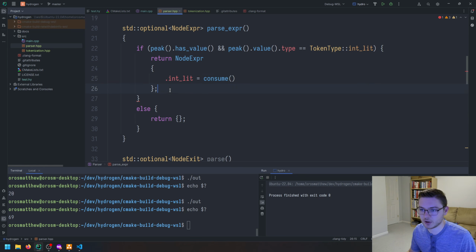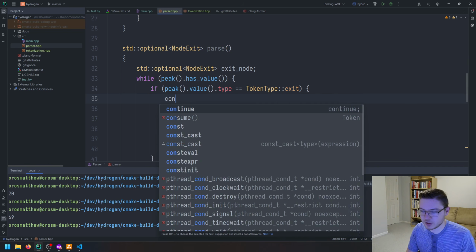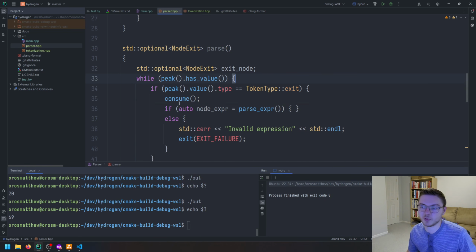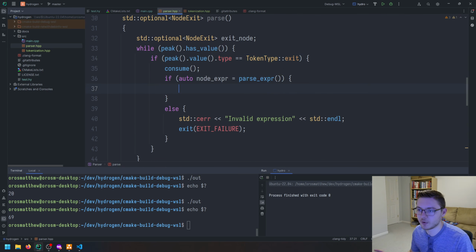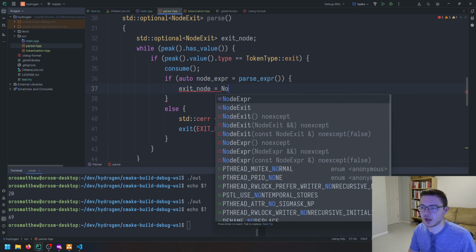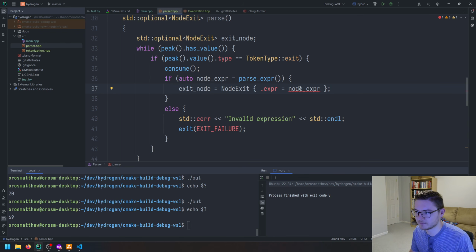Except we are missing a semicolon. Okay, all right, cool. And actually in here we need to consume the exit, even though we aren't doing anything with it. We need to consume this exit here. So then we parse our expression, and then if we get the expression, that means our exit node, we can actually create our exit node. So we can give it the expression and we can assign it to node expression like that.